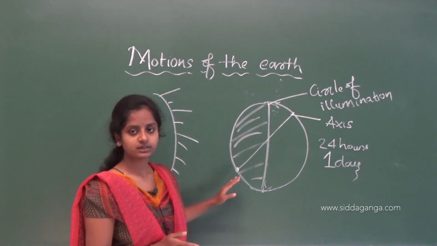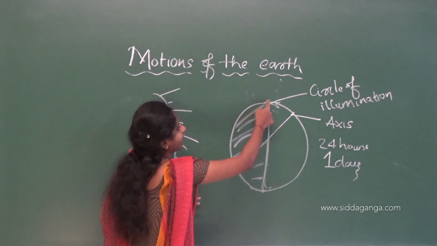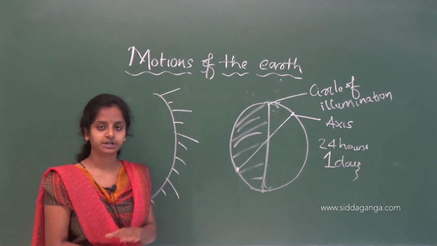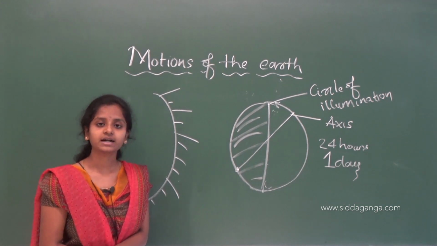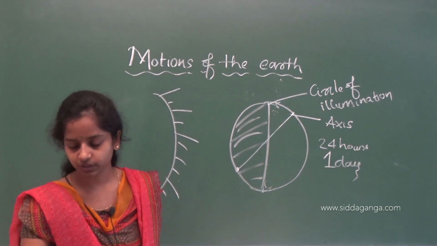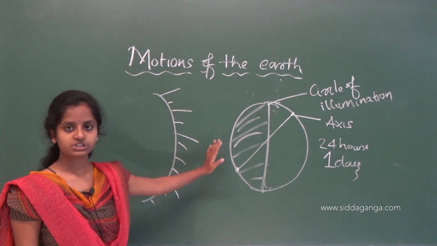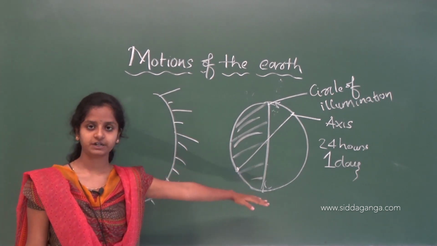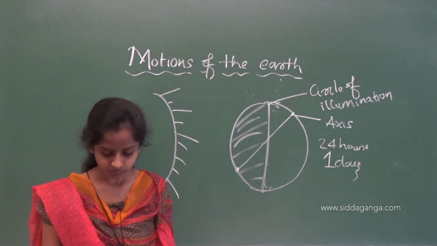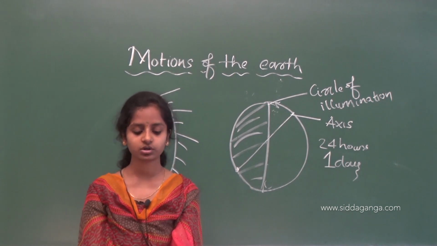And our earth will take 24 hours to turn around its own axis. That is, to make one rotation, it takes 24 hours or 1 day. That period is known as an earth day, or the motion of the earth in a day. So this is about the rotation and the effect of sunlight on the earth, which is spherical in shape. We'll see next: what would happen if the earth did not rotate?